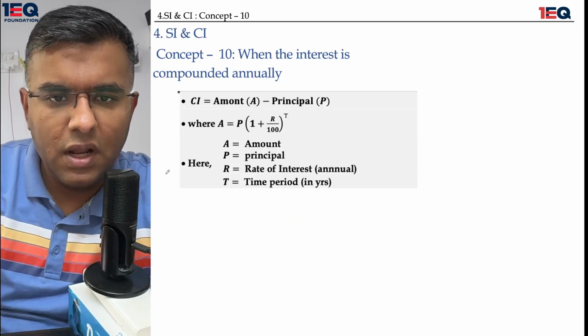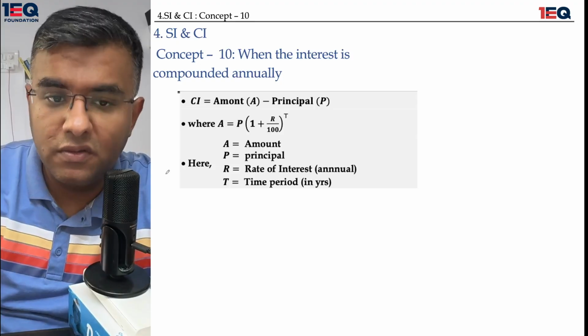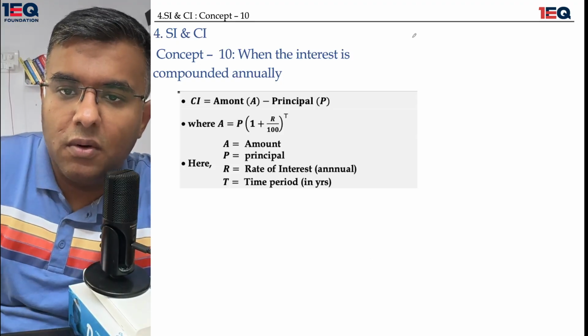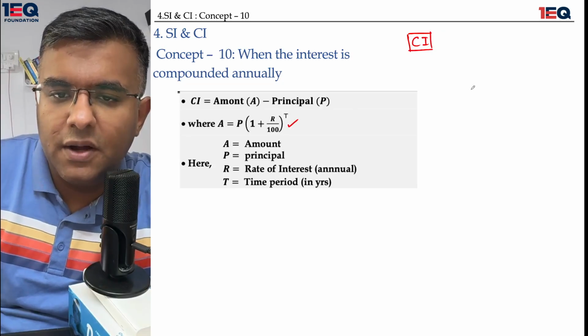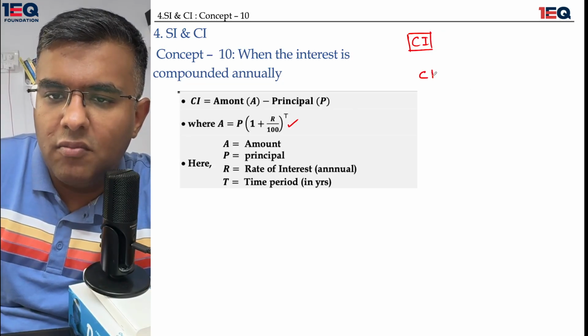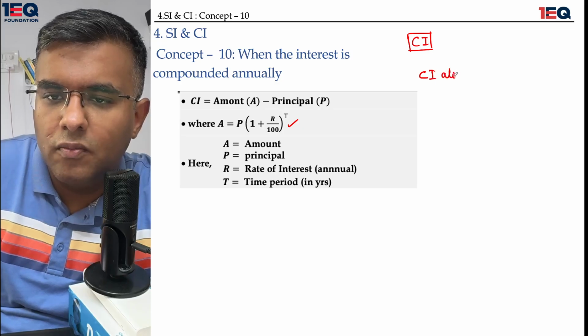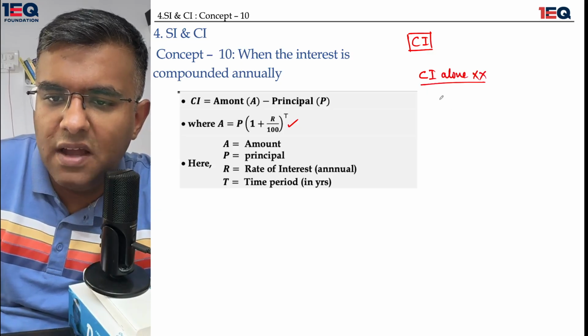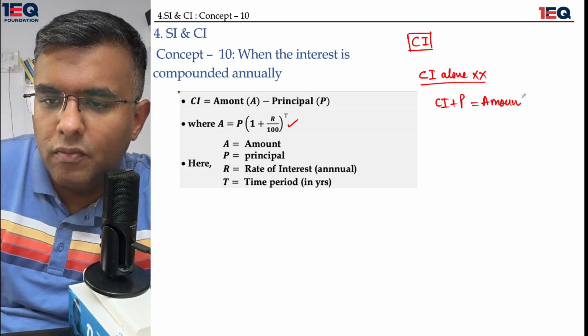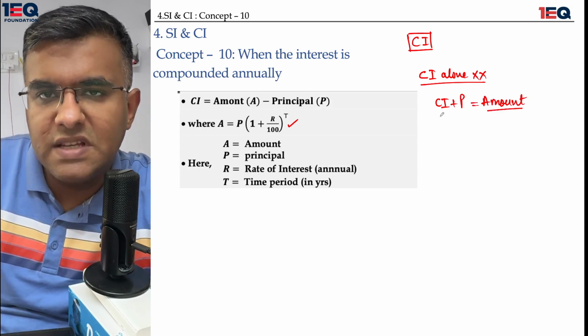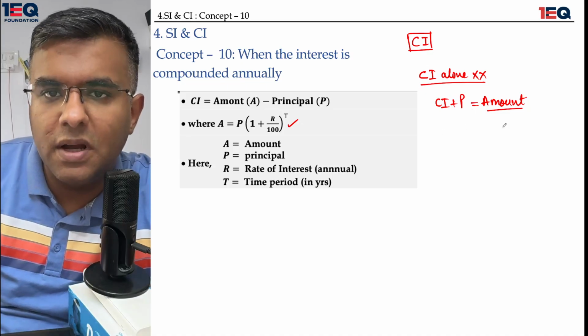Now, we are going to talk about compounding of interest. There is something very interesting about compounding of interest. All the formulas which we get over here would not have compound interest alone. It would always have the compound interest and the principal together becoming an amount.